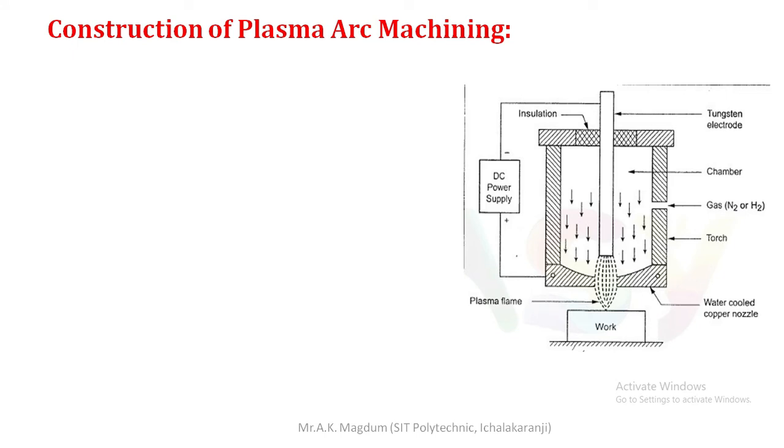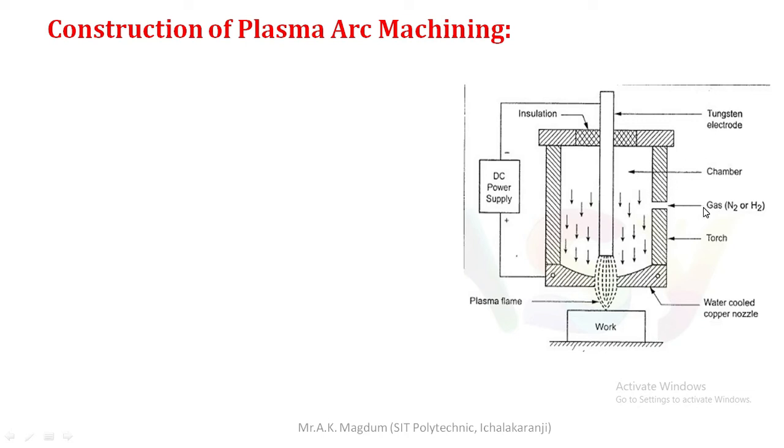This image clearly indicates that first, the tungsten electrode is provided over here. This vertical tungsten electrode is connected to the negative terminal of the DC power supply. That is a very important thing. This hatching portion shown over here is the insulation. Next, this portion is open for gas to be delivered to the nozzle. And here is the water-cooled copper nozzle, and this one is the chamber.